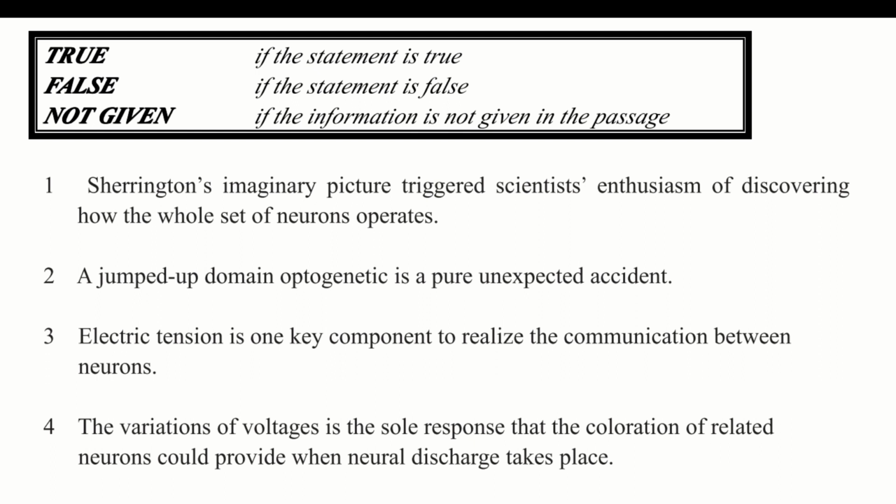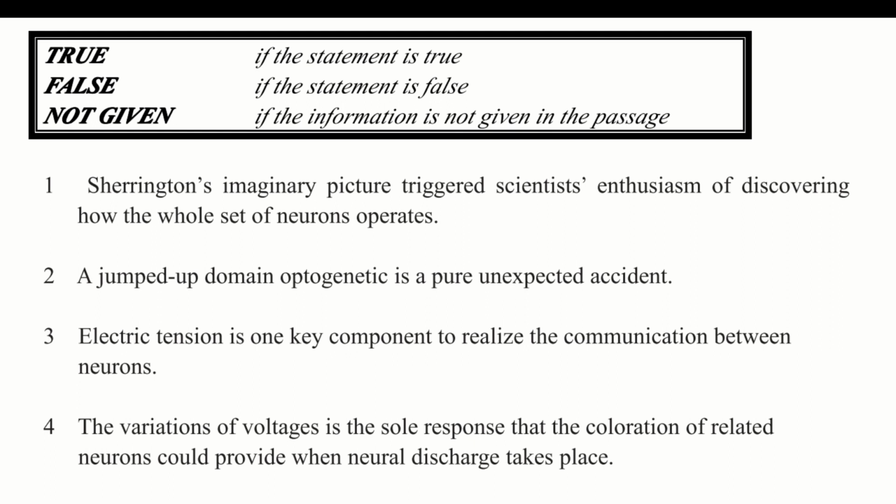Don't make this mistake of using yes instead of true. Otherwise the answer will be incorrect, or they will not give you any mark for that question.